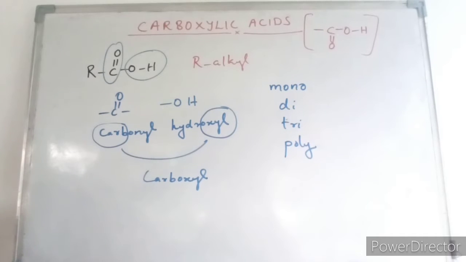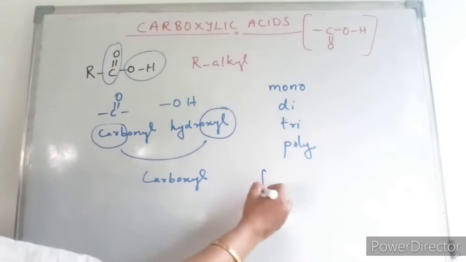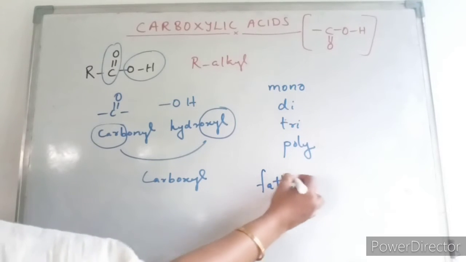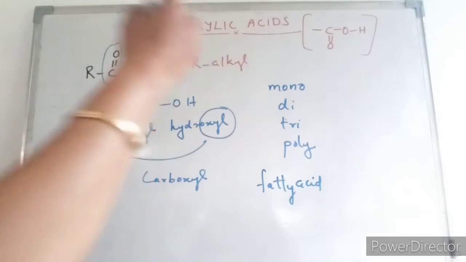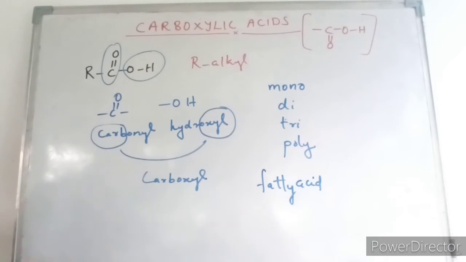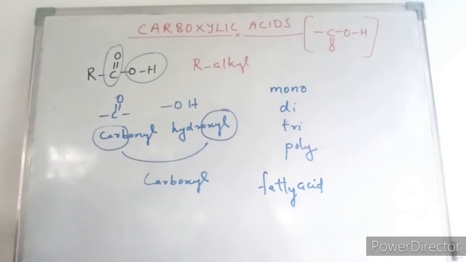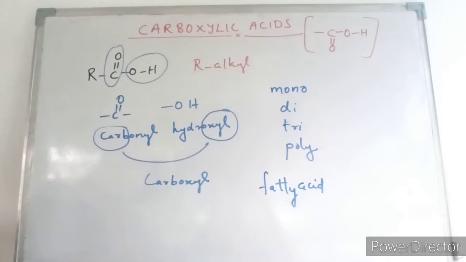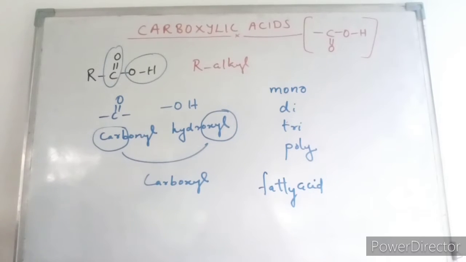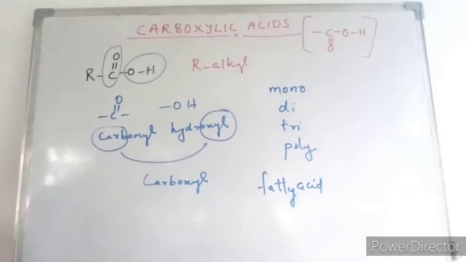The long chain monocarboxylic acids are commonly called fatty acids, containing carbon numbers like 16, 17, etc. They are called fatty acids because many of them are obtained by hydrolysis of animal fats or vegetable oils.